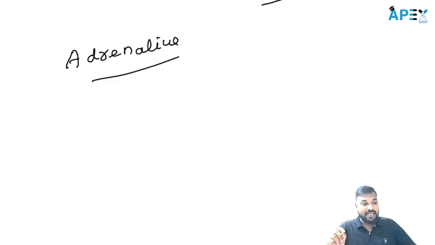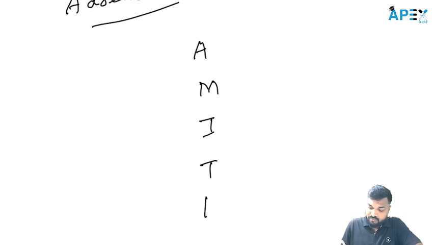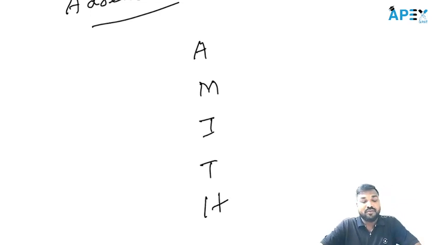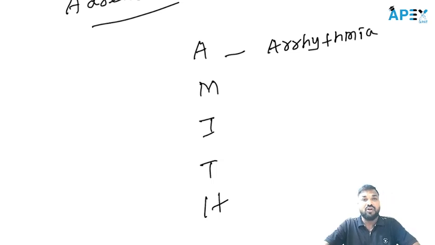Apart from that, there are some places where we don't add adrenaline. So that you can remember, use the very famous personality name, Amit. Adrenaline we should not add in these conditions. A means arrhythmia. If the patient is suffering from arrhythmia, we should not add adrenaline in the local anesthetic.